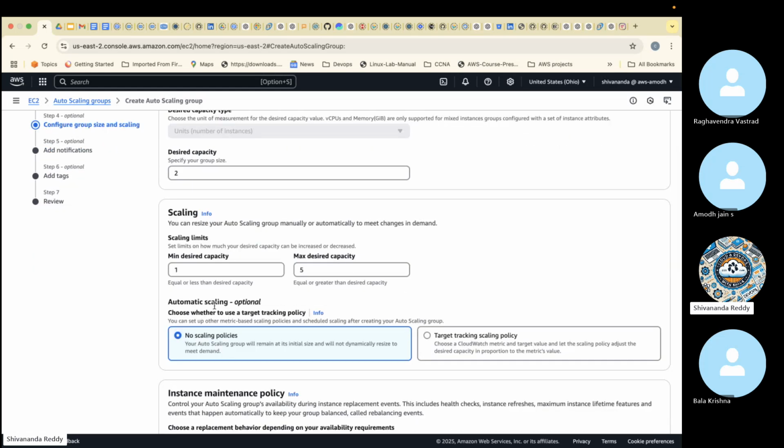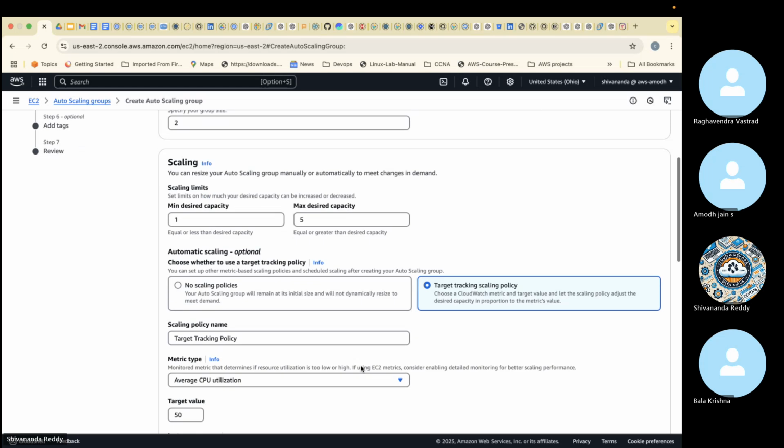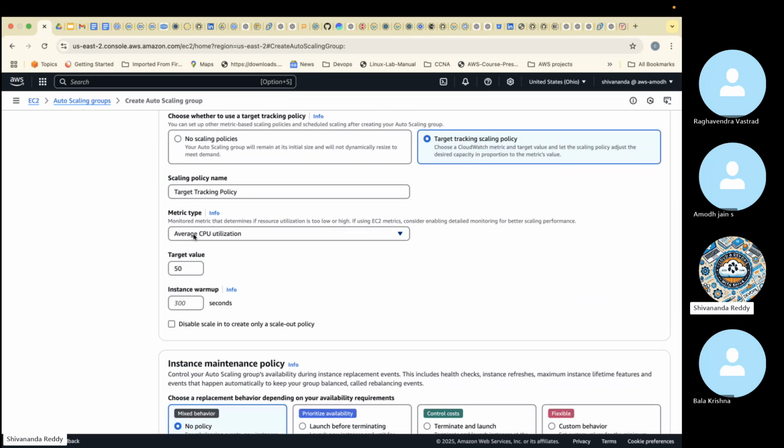Here you can decide the auto scaling policy. Choose whether to use a target tracking policy or no scaling policy. I'm going to use the target tracking policy. Remember, I'm always measuring with the CPU. Whenever my CPU utilization is high, more servers will be created. If my CPU utilization is less, then fewer servers will be working. So target capacity value of 50% is given.